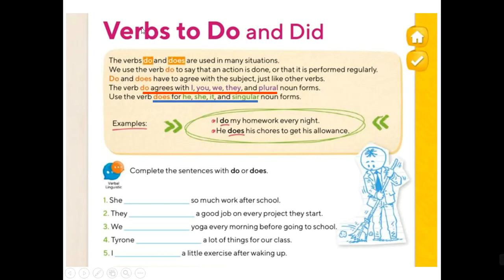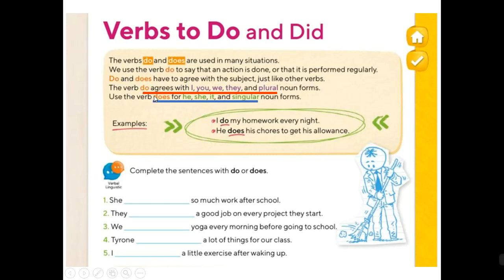Let's read. Verbs to do and did. The verbs do and does are used in many situations. We use the verb do to say that an action is done or that it's performed regularly. Do and does have to agree with the subject, just like other verbs.